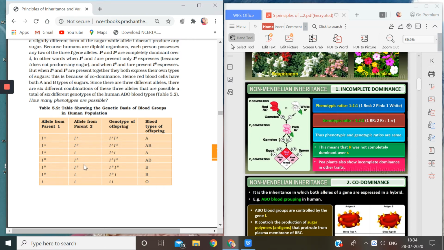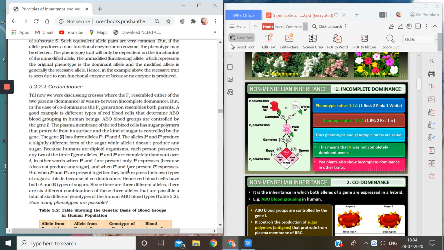And if both the parents are having B type of sugar, the blood group is B. And if one parent is IB and the other one is small i, which type of sugar is on the RBC's membrane? Again B, so the blood group is B. And if both are having small i, that means no sugar, they are not producing any sugar. So what will be the blood group? O. Easy? I don't think it's difficult.